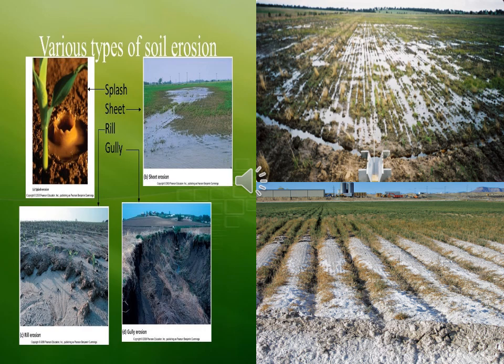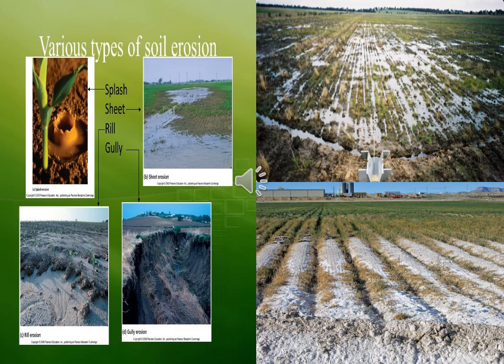These are based on the formation of the erosion. Sometimes it forms like a sheet, like a layer, where the upper part is removed, or it forms like a riverine. So based on the structure of the erosion, it is classified as sheet erosion, rill erosion, gully erosion, ravine and badland.